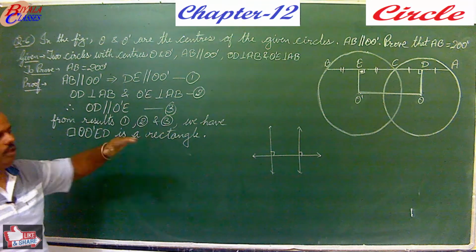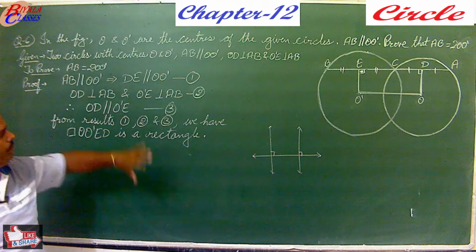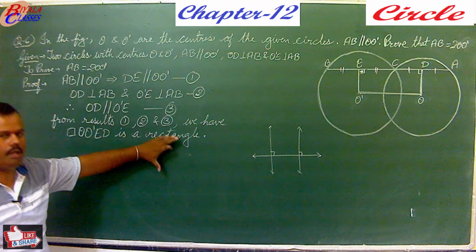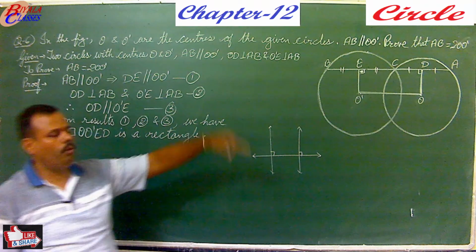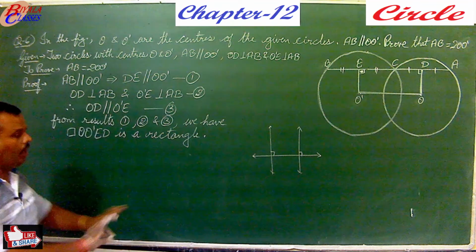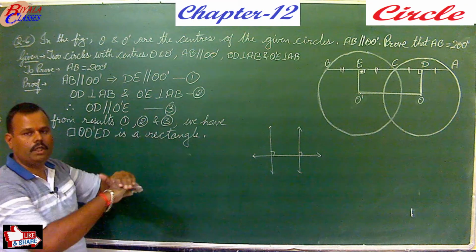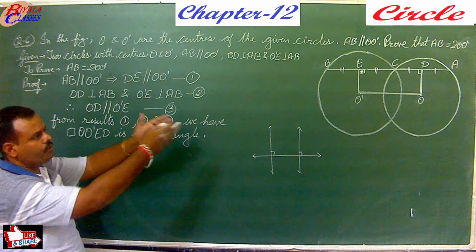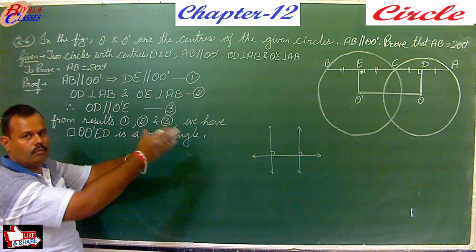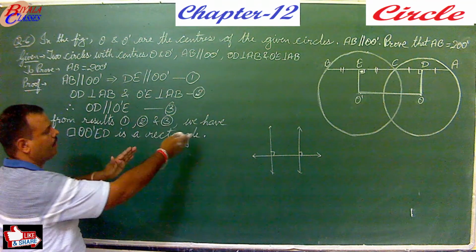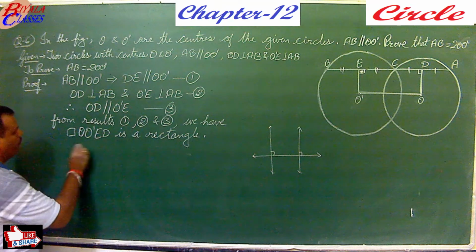Though in a parallelogram also the opposite sides are equal. Even by saying that it is a parallelogram, you can prove that the opposite sides are equal. So that is not an issue whether you take it as a rectangle or a parallelogram. But because we are given one right angle here, we take it that it is a rectangle.